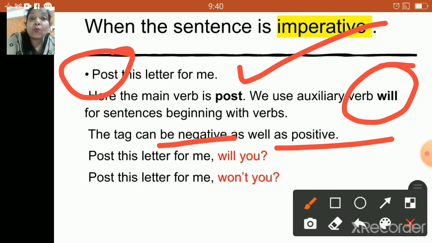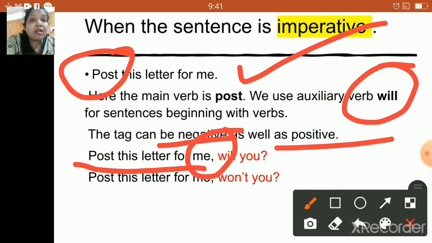Now let us see how to frame this particular question tag. Post this letter for me. Okay. Now this is an imperative sentence. Of course we will use will over here. After will we can use you also as it is a pronoun. So this is a positive question tag, right?